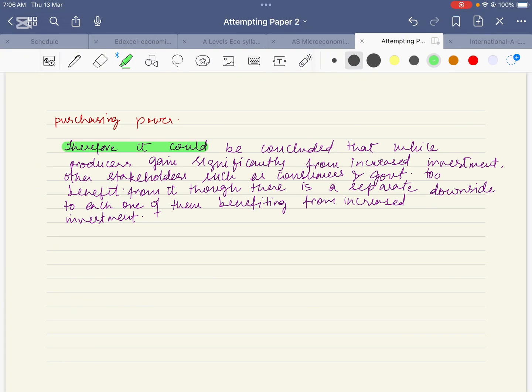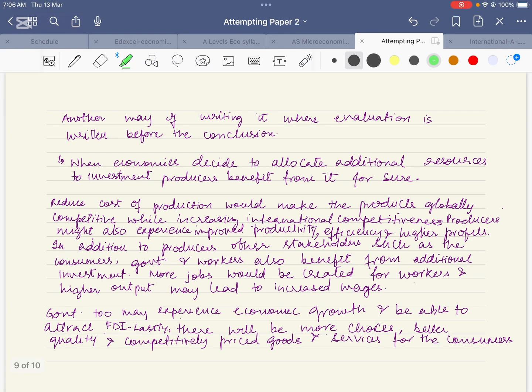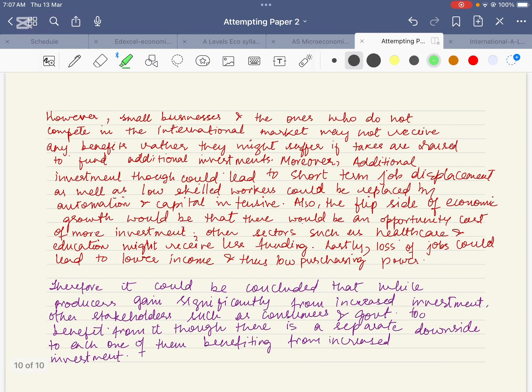Another method of attempting the same question is where evaluation is written before the conclusion. So I have taken the same analysis points that I have written in the previous method, and I have compiled them together, adding some connectives here and there wherever needed, and then I have compiled the entire evaluation together. Then I have given a conclusion. You can use whichever way suits you.